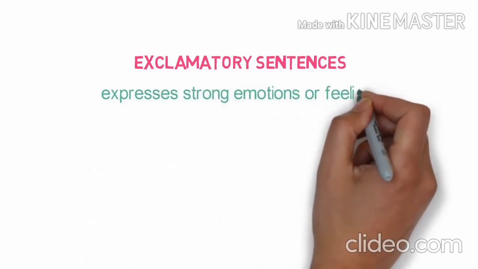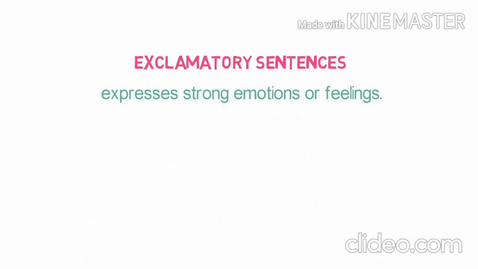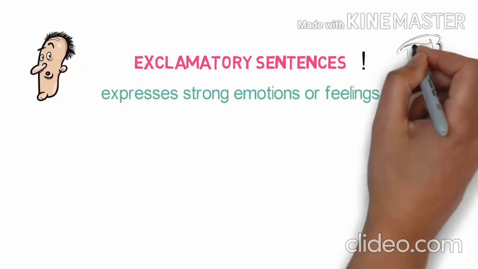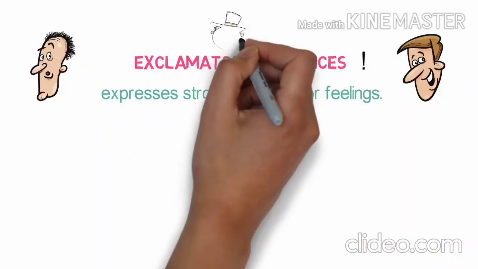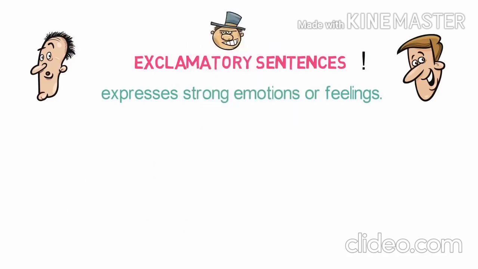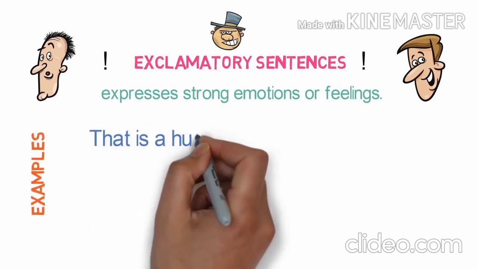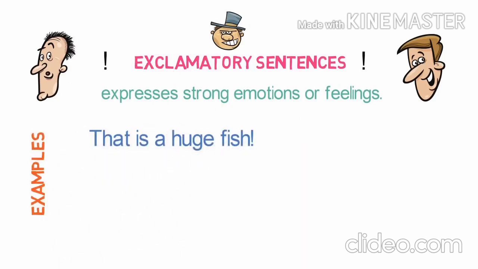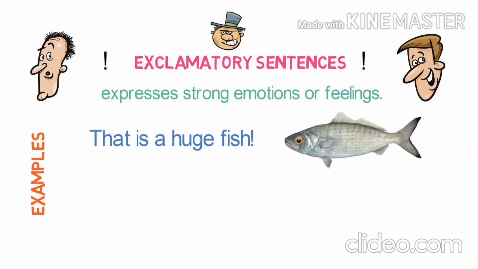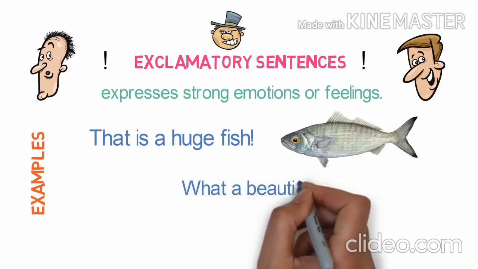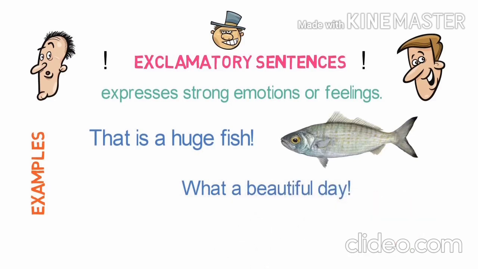The next type of sentence is the exclamatory sentence. Exclamatory sentences again are very simple to identify. They express strong emotions or feelings, like when you get hurt or you get a surprise. When you get hurt, what do you say? Ouch! Exclamation mark. You see something very beautiful and you say, wow! Exclamation mark. That is a huge fish! Exclamation mark.